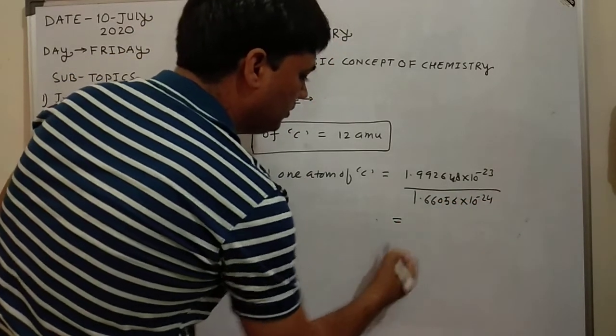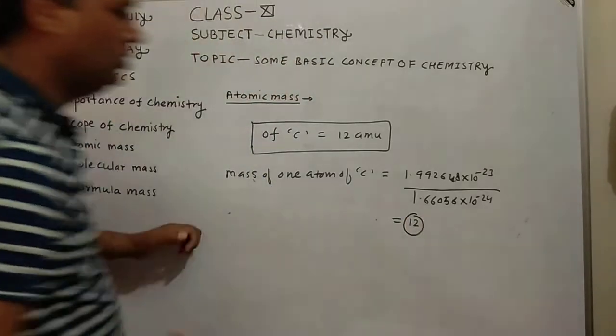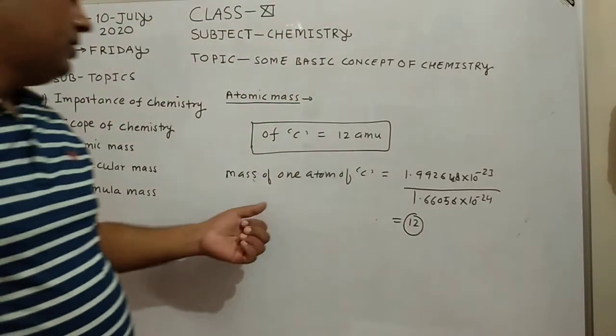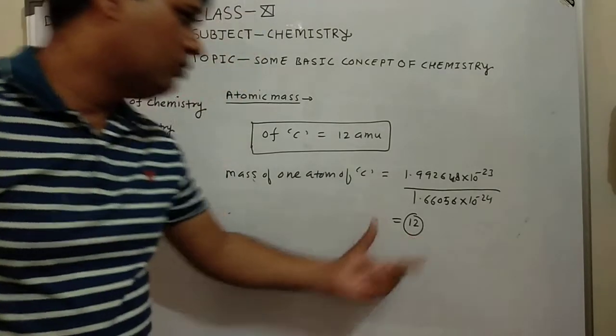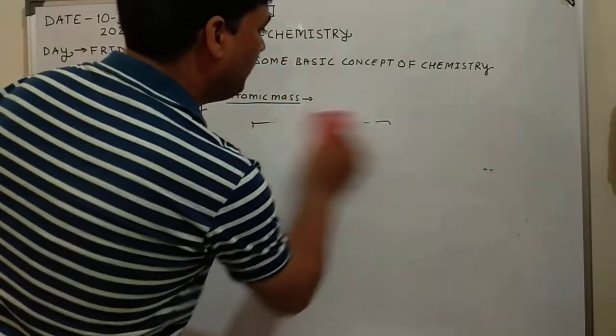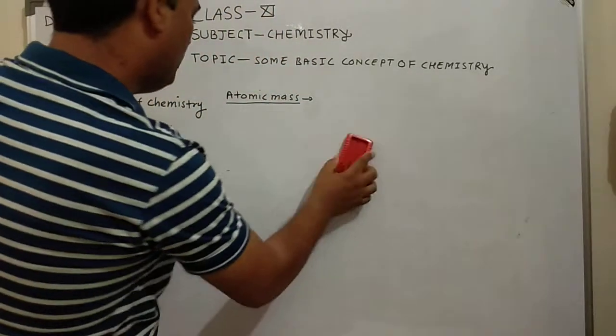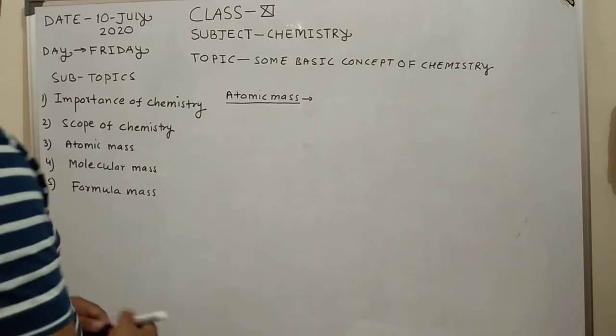After calculation, the value is equal to 12. So with the help of AMU, we can calculate that the mass of one atom of carbon is equal to 12, which is given in your book. Okay? So with the help of AMU, we can calculate the atomic mass of an atom.